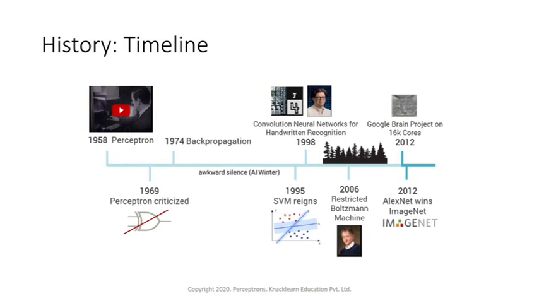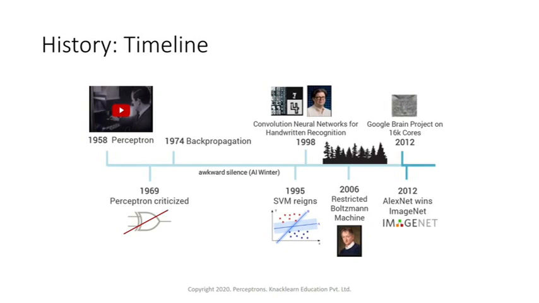After that there were a lot of improvements to the architecture, and new techniques came up to improve the perceptron, like backpropagation, introduced around 1974. We'll be discussing backpropagation in the coming classes. That's where there was a lot of improvement to the way the perceptron works.